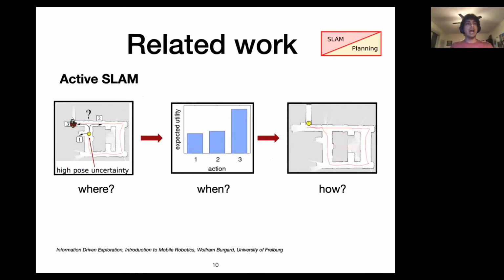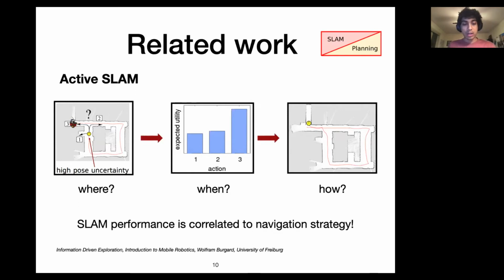So this brings us to the idea of active SLAM, and it is to generate navigation trajectories that complement both mapping and localization. If SLAM and mapping are considered mutually agnostic, these errors will affect each other. So we would want to phrase it as a problem that given a robot with high pose uncertainty, we'd want to revisit places answering these three questions of where, when, and how. Where would be good places to revisit? When would we want to trigger these revisits based on explore-exploit trade-offs? And how would we want to get back to these places, especially given we have a directional sensor? And we find that SLAM performance is correlated to navigation strategy.